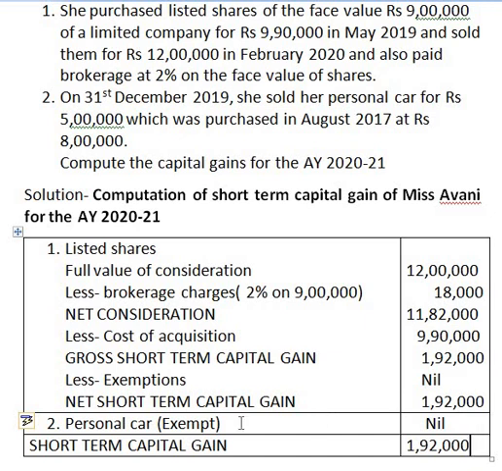And second capital asset is personal car. As personal car is a personal effect which is not to be treated as capital asset, therefore it is exempt, and no value is taken for the second information or second capital asset. Therefore our final answer, that is short term capital gain, first plus second, is 1,92,000.